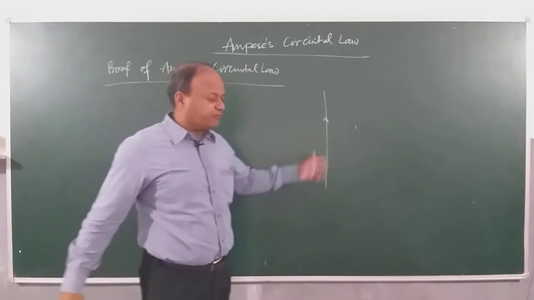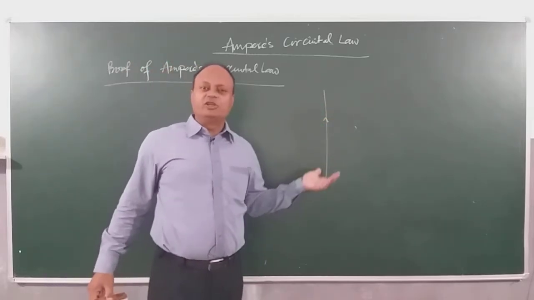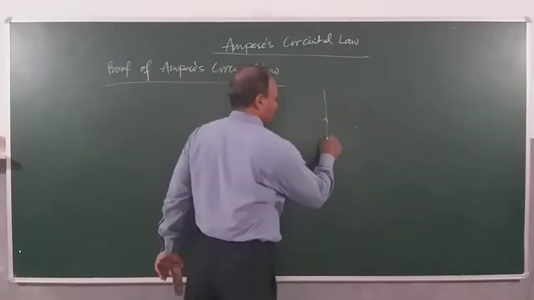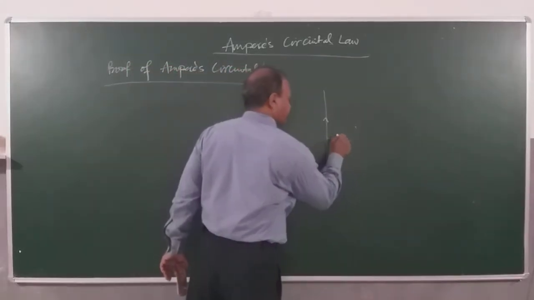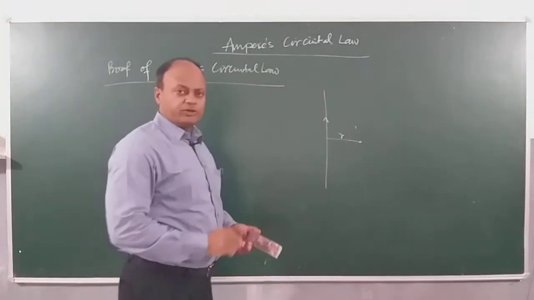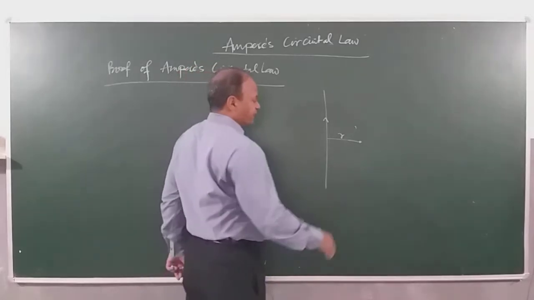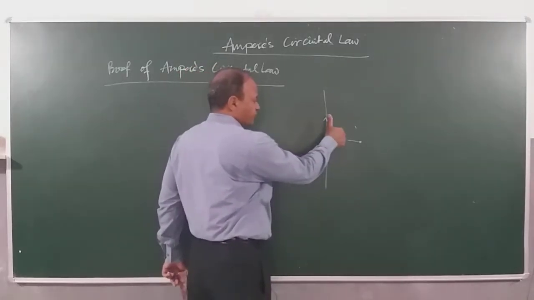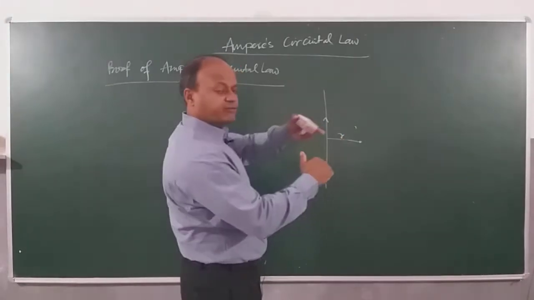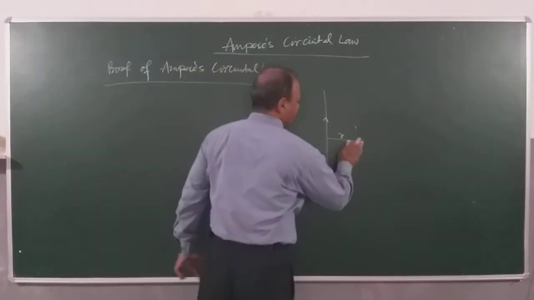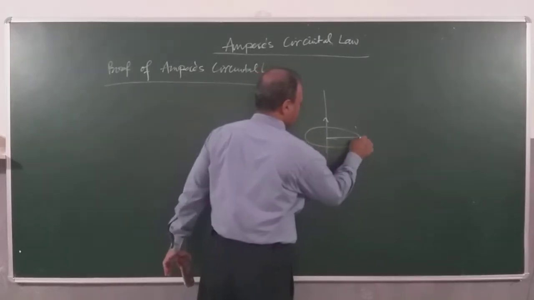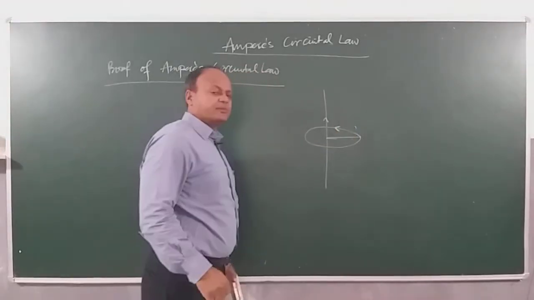When a current flows through a wire, it produces a magnetic field. We already know this is an established fact, right? Let's consider an Amperian loop at a distance r. Because we know that if I use the right hand rule, this will be the direction of the magnetic field, right? So at distance r, we can consider a loop like this, which represents the direction of the magnetic field.